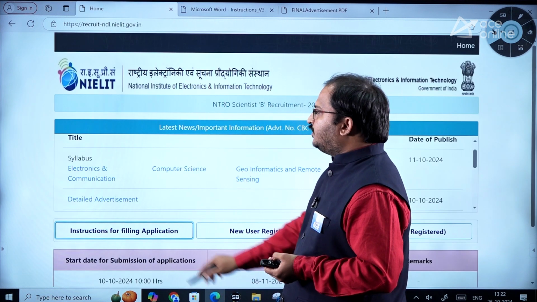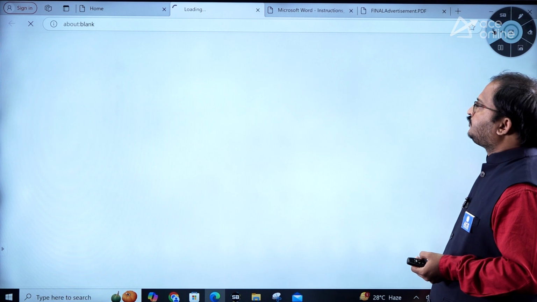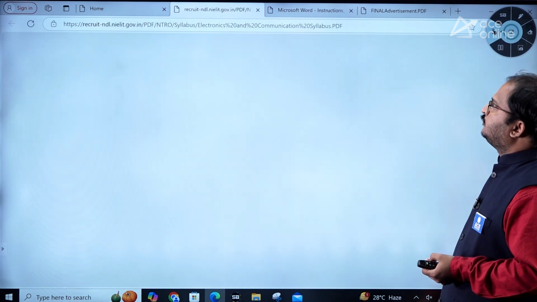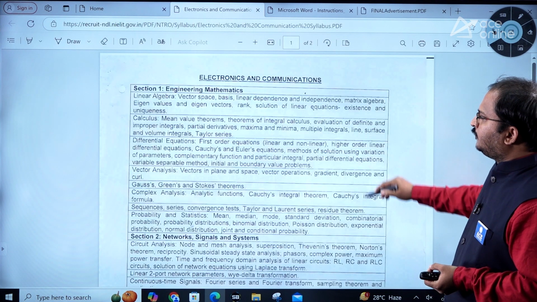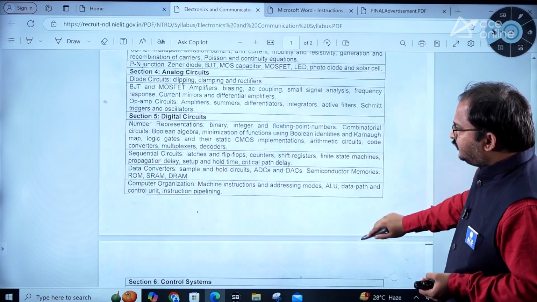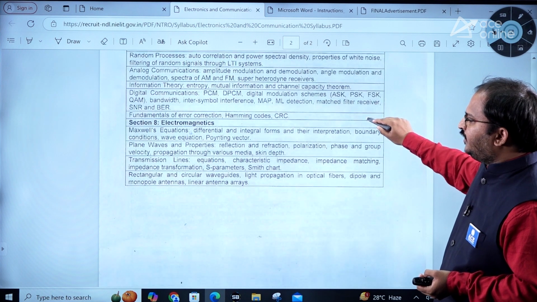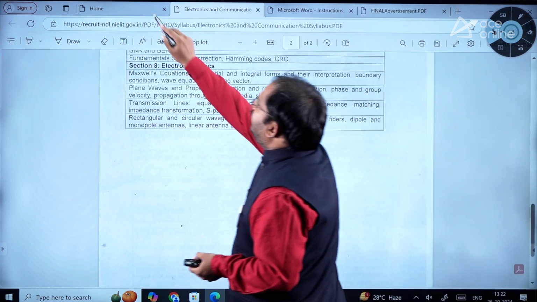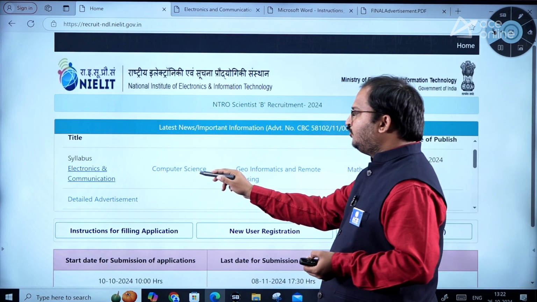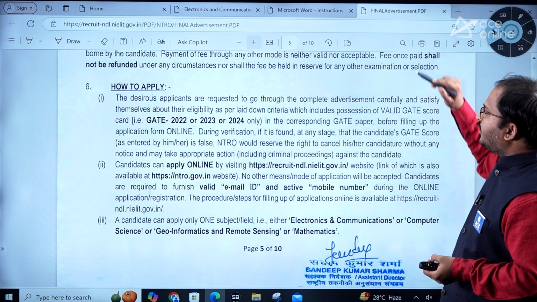Then coming to the syllabus, you can see electronics and communication. The syllabus is given here, so go through all this syllabus carefully while you are preparing for the examination: electronics and communication, computer science, geoinformatics and remote sensing, and mathematics. Okay.